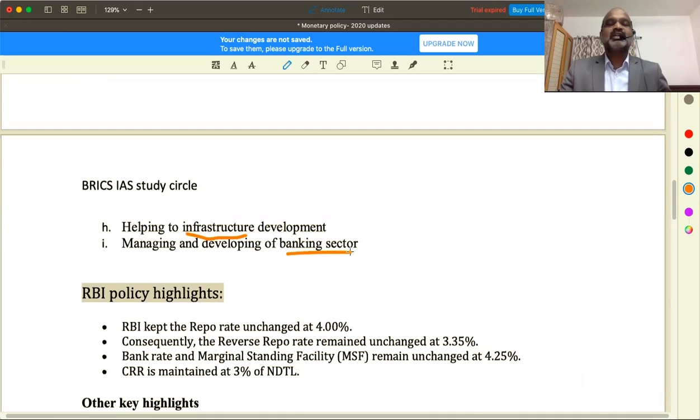Moreover, when the Reserve Bank of India governor formulates monetary policy with the help of the Monetary Policy Committee, he will definitely think about the development of the banking sector. There is a possibility that you may have theory questions in the GS economy paper as well, so make sure that you properly make notes of this.